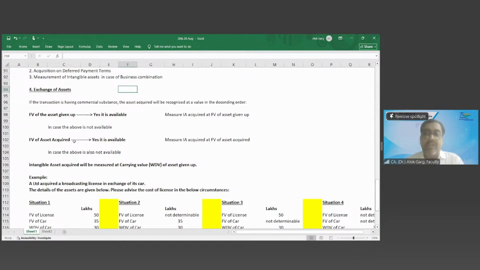Yes, absolutely right. And friends, right now we are learning standards one by one. But at the time of examination, when we have an overload of information and knowledge, how will we ensure that these concepts are applied in a proper manner? Just remember one thing always. At what value are you measuring an asset?